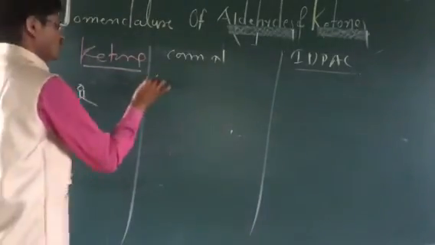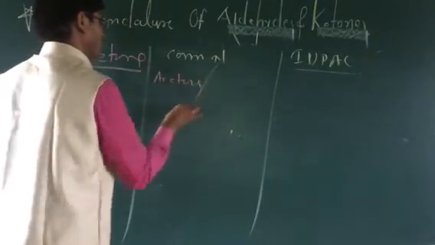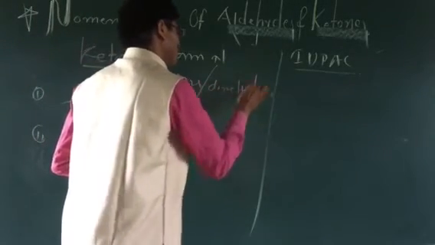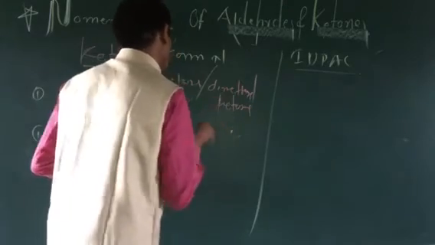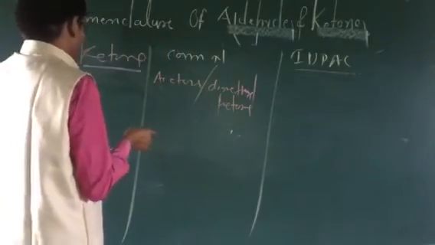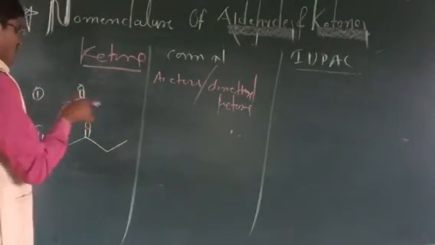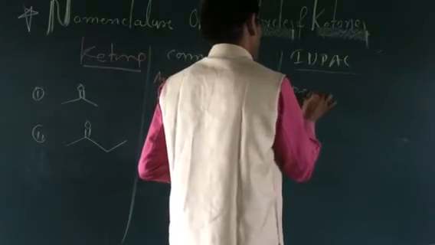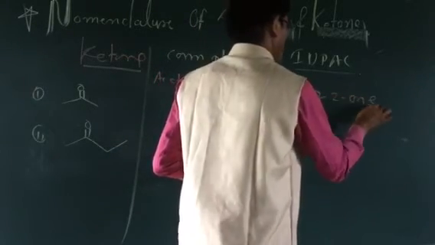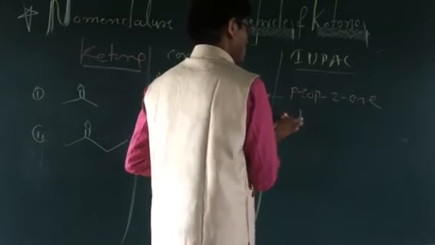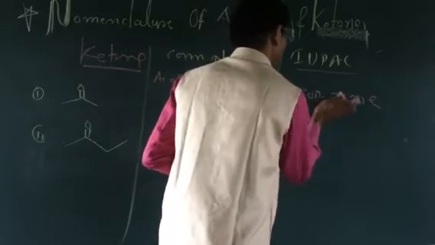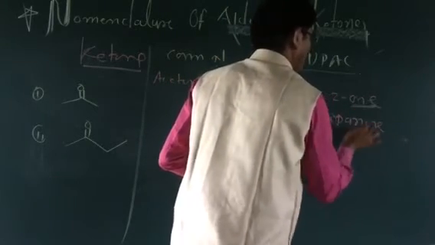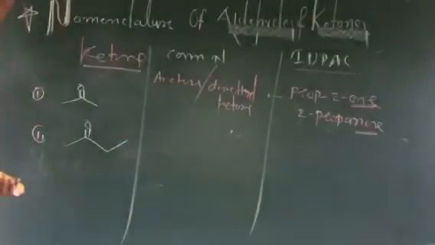This is acetone. What do we call it? Dimethyl ketone. Acetone, or what is the IUPAC name here? Propanone, or you can say 2-propanone. Look, what is the last letter? It is 'one'. So in the IUPAC name, we use 'one'.